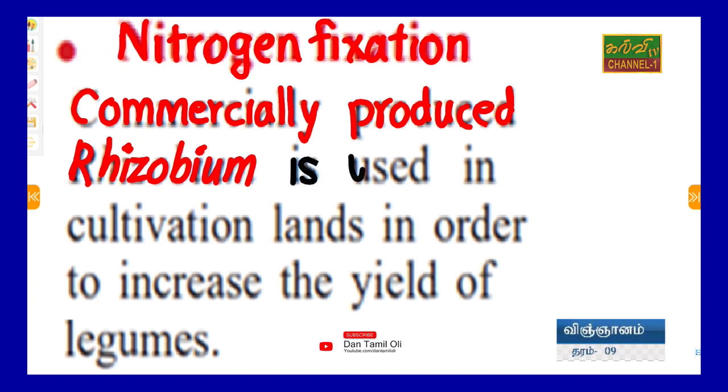Rhizobium is used in cultivation. What cultivation?